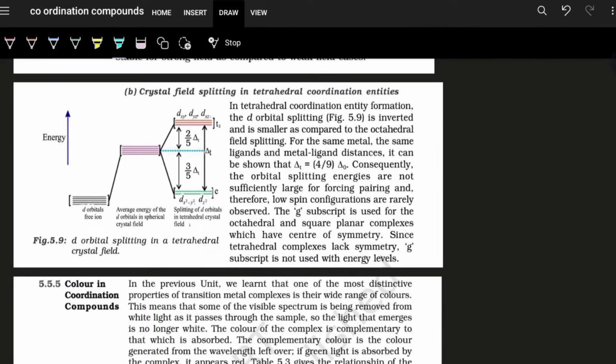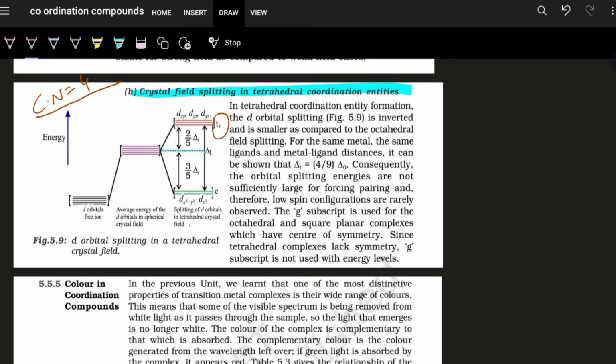Now moving on to crystal field splitting in a tetrahedral coordination entity, where the coordination number is equal to 4. Now it gets reversed. This time it is t2, not t2g. g is the symmetry element.